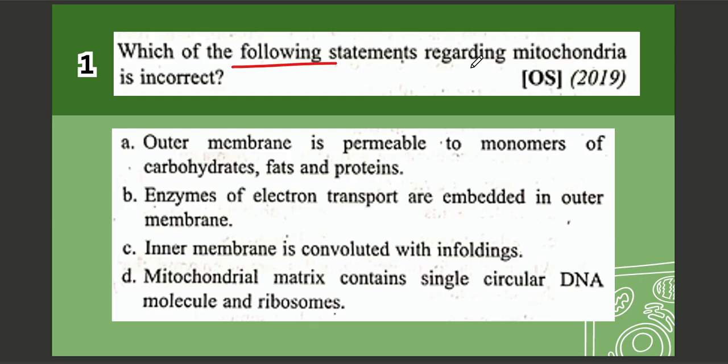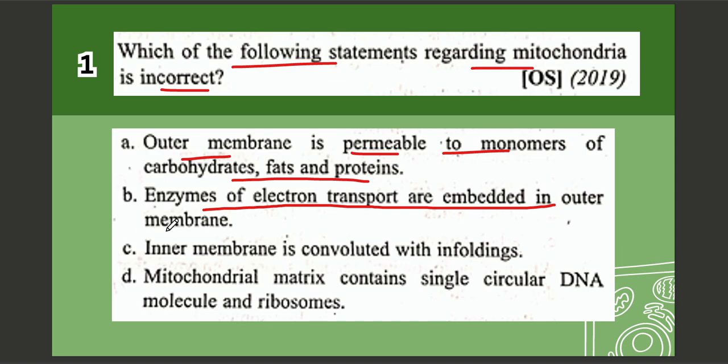Which one of the following statements regarding mitochondria is incorrect? Options are A. Outer membrane is permeable to monomers of carbohydrates, fats and proteins. B. Enzymes of electron transport are embedded in outer membrane. C. Inner membrane is convoluted with enfoldings. D. Mitochondrial matrix contains single circular DNA molecules and ribosomes. The correct option is option number B, which is enzymes of electron transport are embedded in the outer membrane. This is the wrong statement regarding mitochondria.